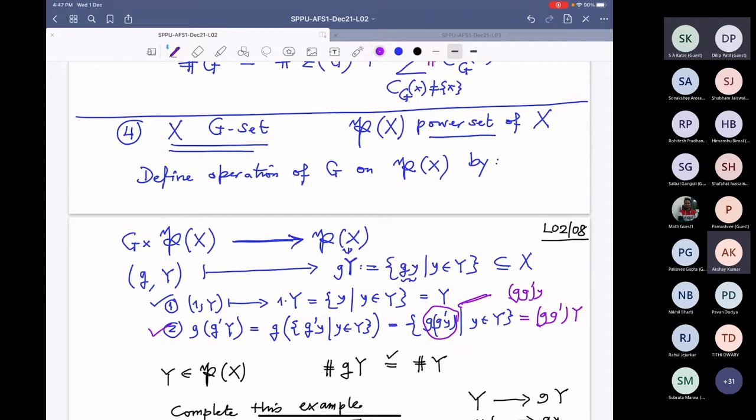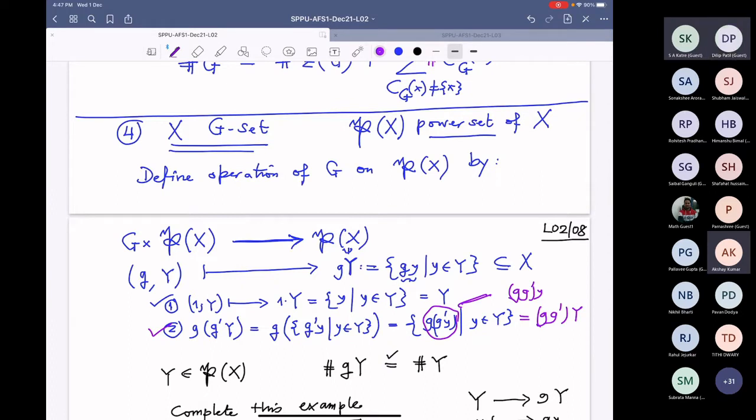But it is not transitive, because the orbit of the empty set is empty. Sir, if we remove this empty set from the power set and define a new action, will it be transitive if the given action is transitive?